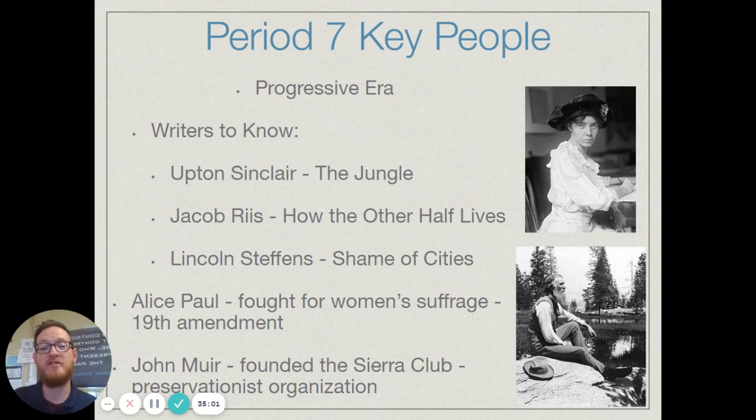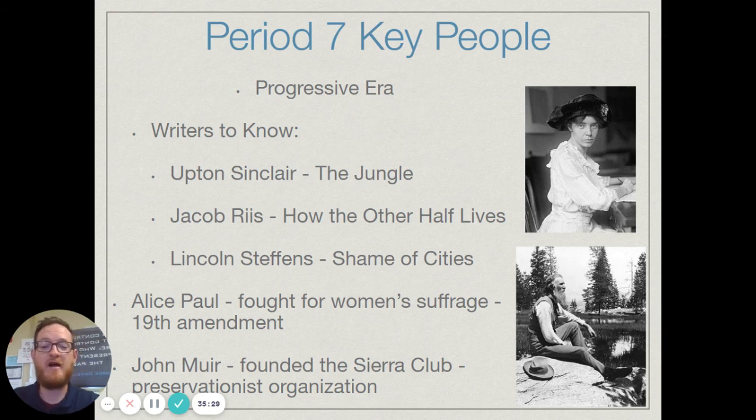Lincoln Steffens would write The Shame of Cities, again talking about the poor living conditions within cities. I mentioned with the 1910s and the 1920s how you did have women getting the right to vote. Alice Paul would be one of those who fights for women's right to vote and is key and instrumental in pushing the 19th Amendment. You would also have John Muir. He is more around the turn of the century period, somebody that had a good friendship with Teddy Roosevelt.